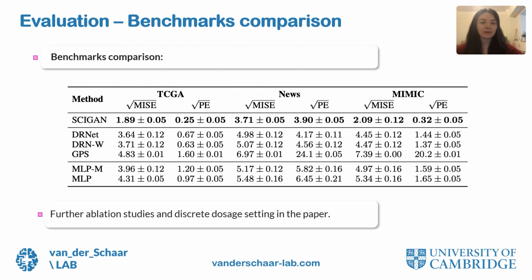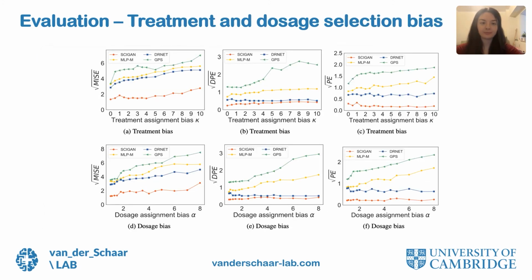In terms of benchmarks comparison, we compare against the generalized propensity score, which is a GPS method here, and dose response networks, the DRNet methods here. As a baseline, we also compare against the standard multilayer perceptron, MLP, that takes patient features, treatment and dosage as input and estimates the patient outcomes, and a multitask variant, MLPM, that has a designated head for each treatment. Additional ablation studies and evaluation for the discrete dosage setting can be found in the paper.